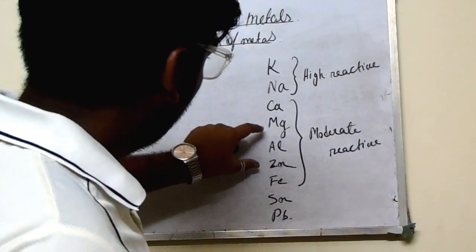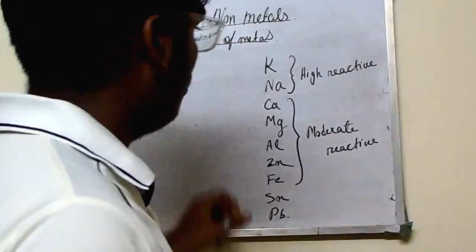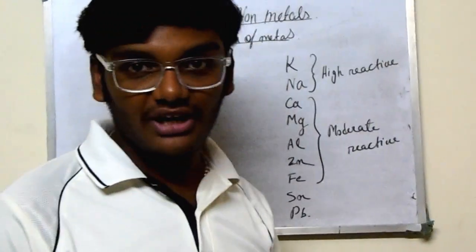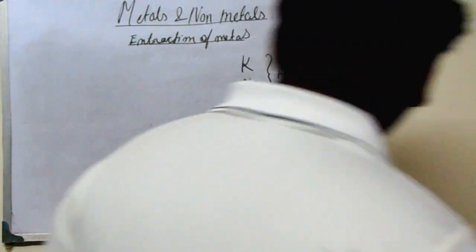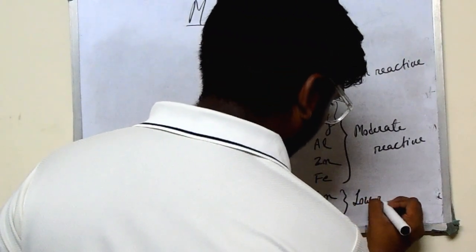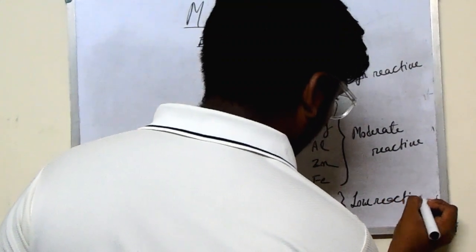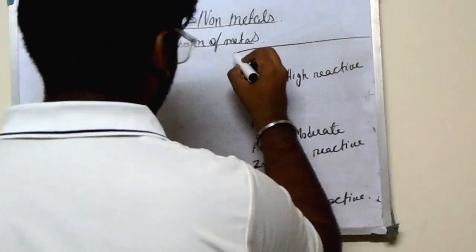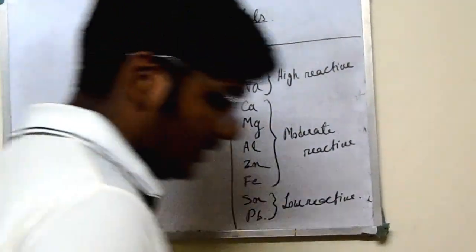For these five elements, or the metals, we will apply the process of moderate reactivity, and for the last two, low reactivity. I hope it gets clear to you. Okay.